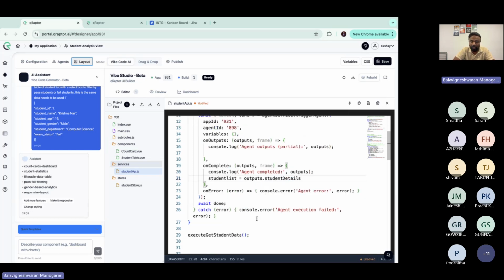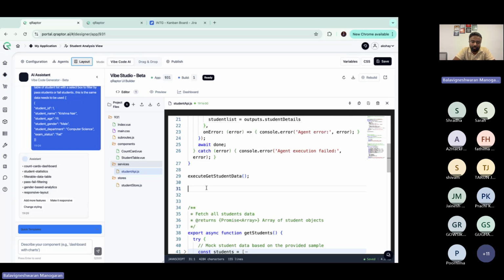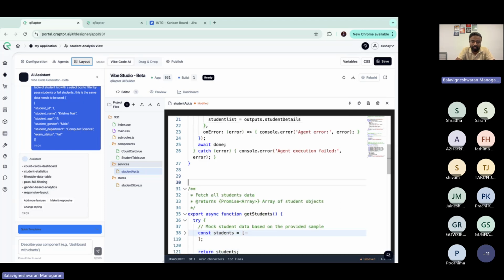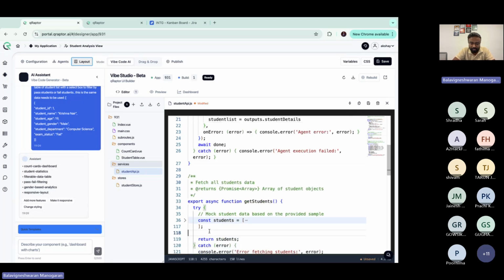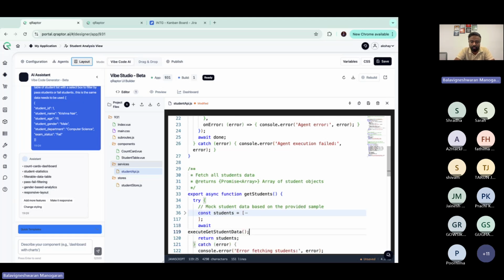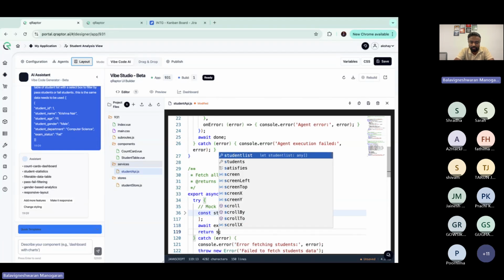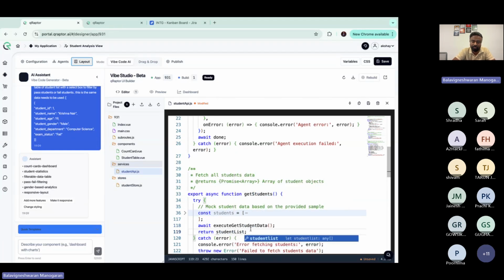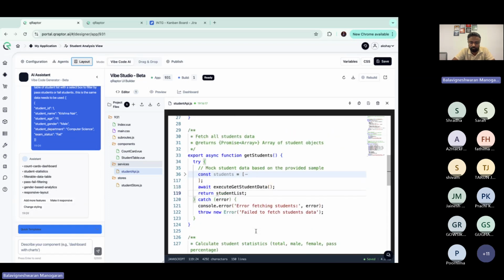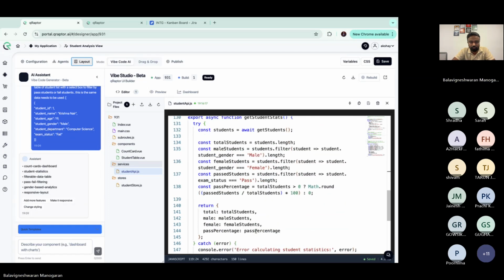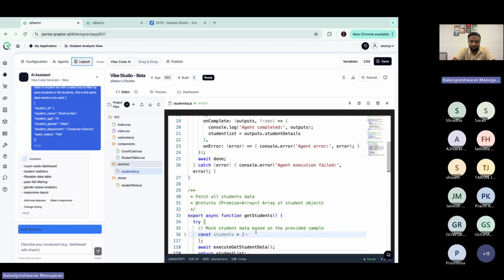Now that it is done, we will call this method wherever get is getting called. I'll put an await so that it finishes the whole execution and then returns student list. That's it, we are done.